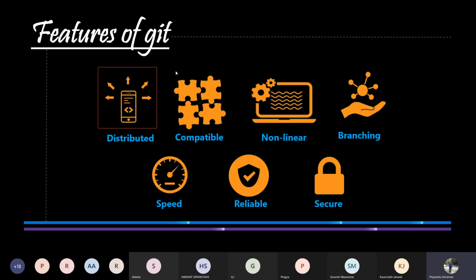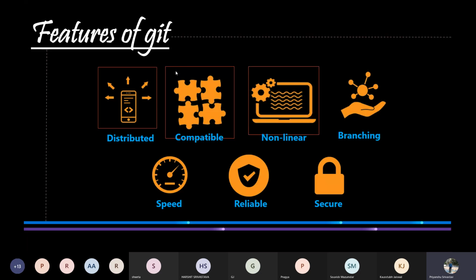Now let's move on to the second topic. Let's see how Git provides the feature of compatibility. It is very much compatible with all the existing systems and protocols. It does not require any specific version of any operating system or something like that. Also, the repositories in Git can be easily published via any platform like HTTP, which is Hypertext Transfer Protocol, FTP, which is File Transfer Protocol, or a specially designed Git protocol over either a plain socket or SSH.